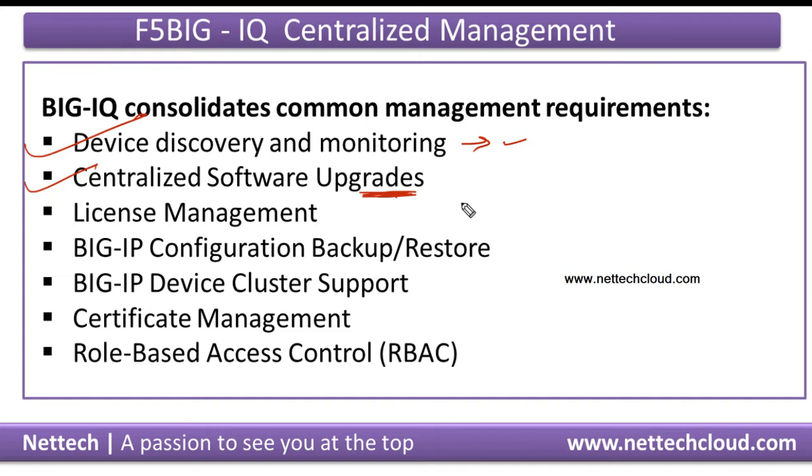So if there are 50 Big IP appliances and you want to upgrade the software on all 50, the administrative task is going to be very simple if they all are managed with the Big IQ. Instead of moving across all the 50 Big IP appliances, the software upgrades will be done from the centralized Big IQ. The third important point here is license management: manage Big IP virtual edition licenses, granting and revoking as you spin up or spin down resources.